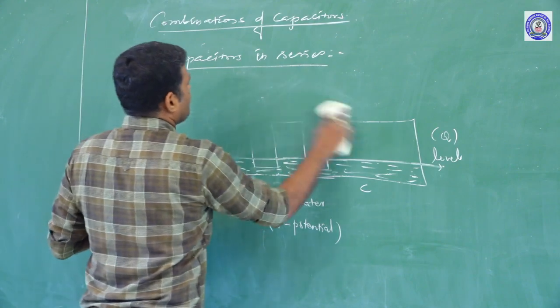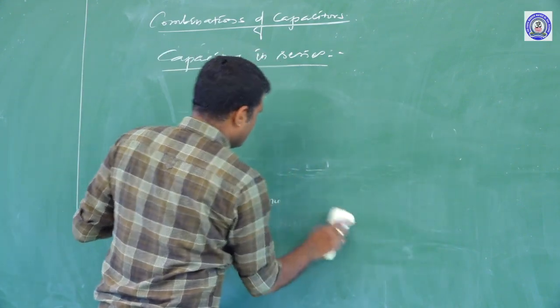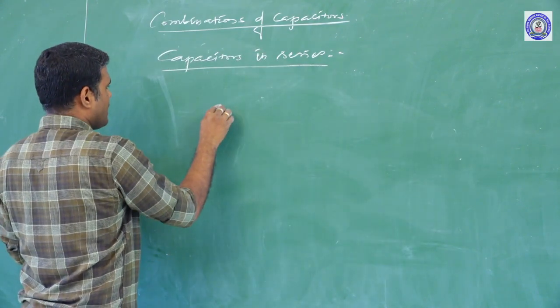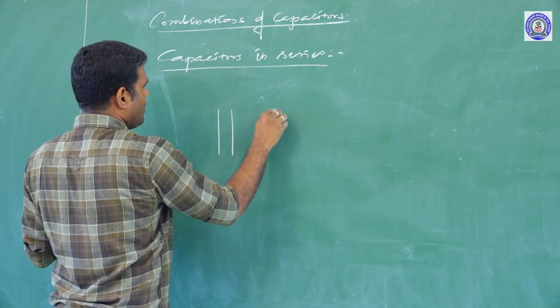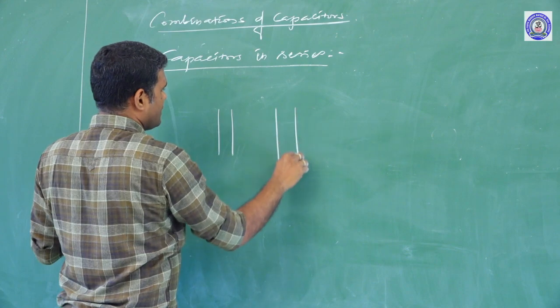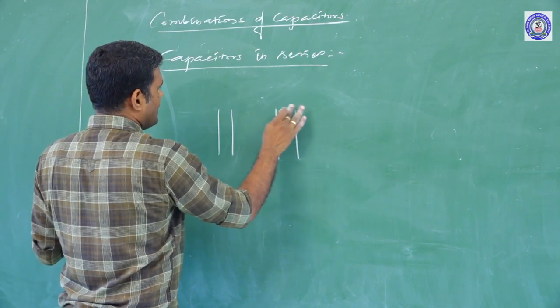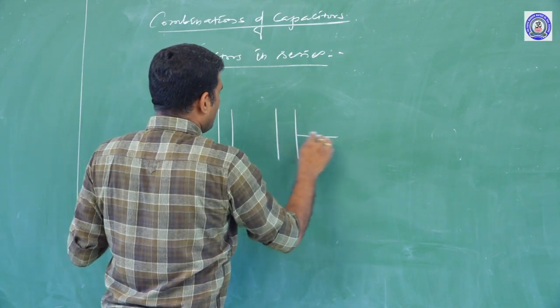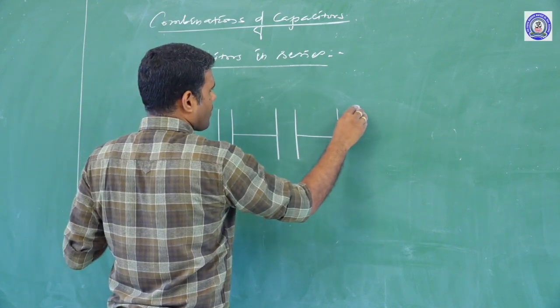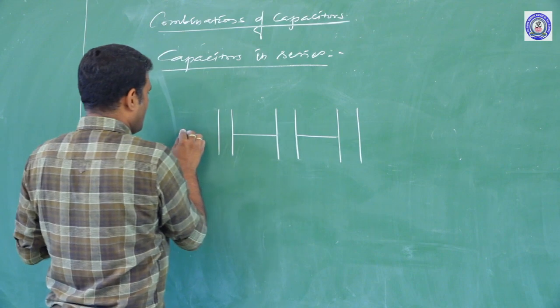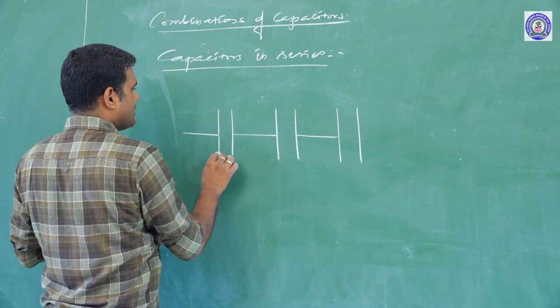Now, if three capacitors of capacitances C1, C2 and C3 are connected in series, one end of the plate is connected to the other end of the plate. We used to call this end-to-end connection. This is how the capacitors are connected.